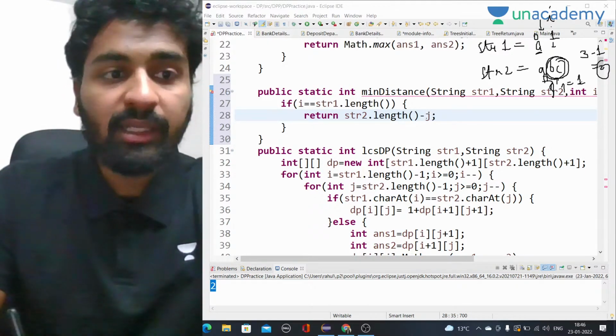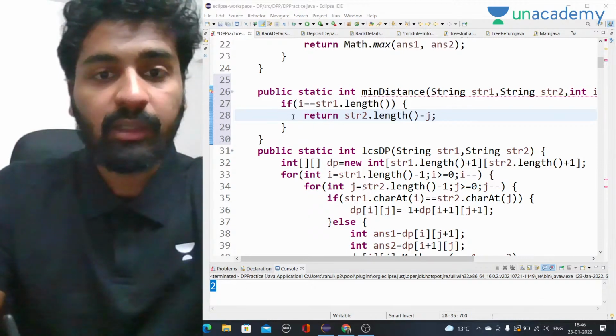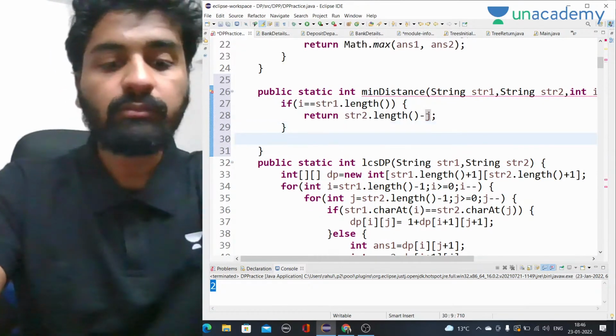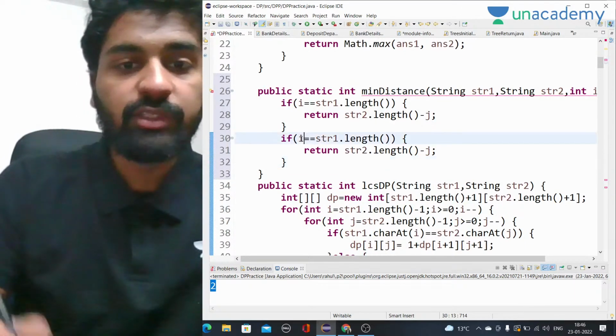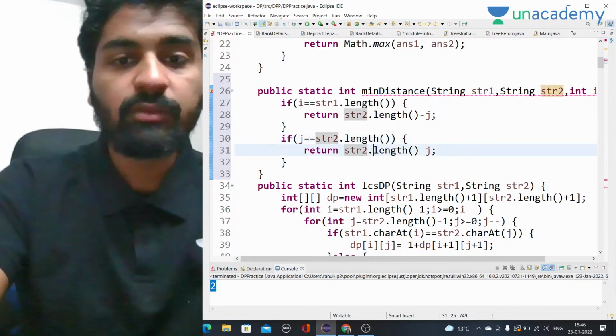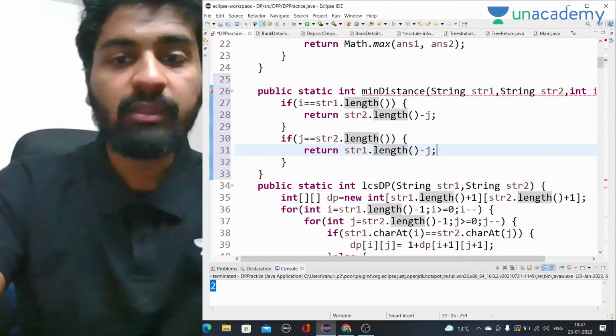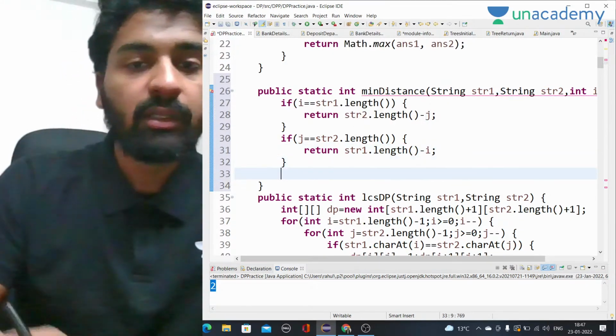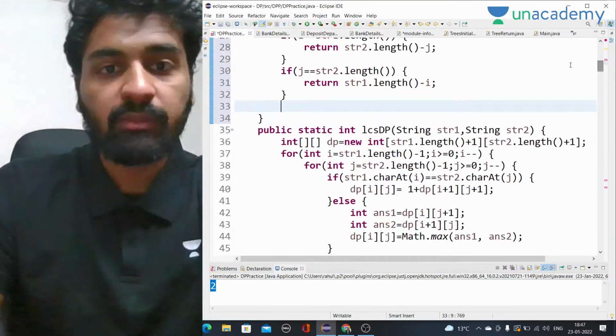This is the case when one of them becomes empty, and same for the second one. If the second one becomes empty, what do we have to do? If J equals str2.length, in that case we return str1.length minus I. Okay, these are the base cases.